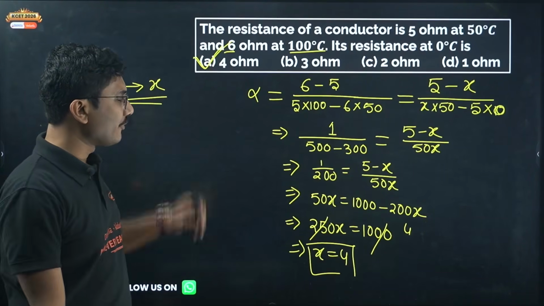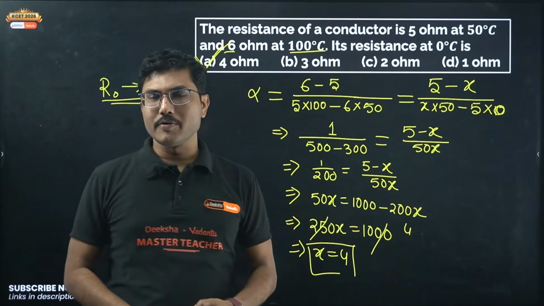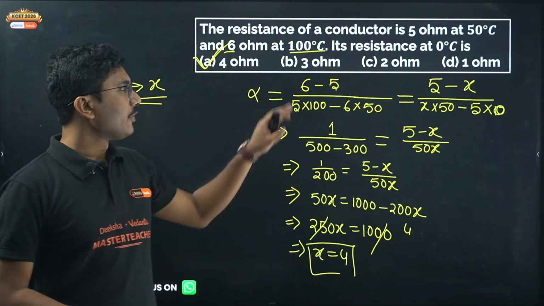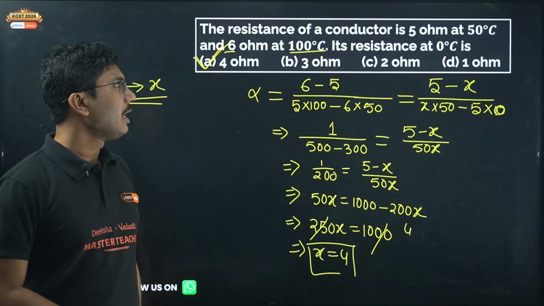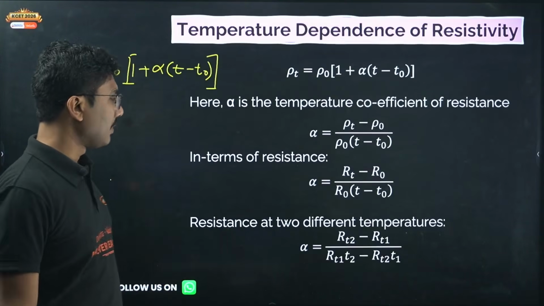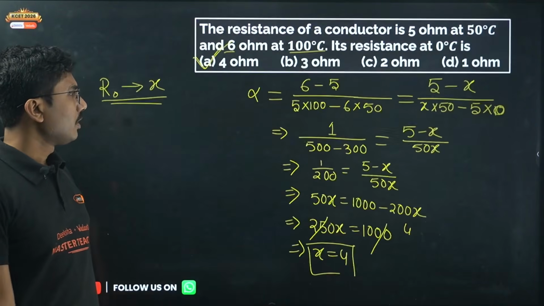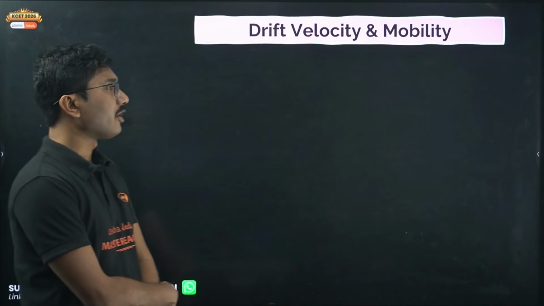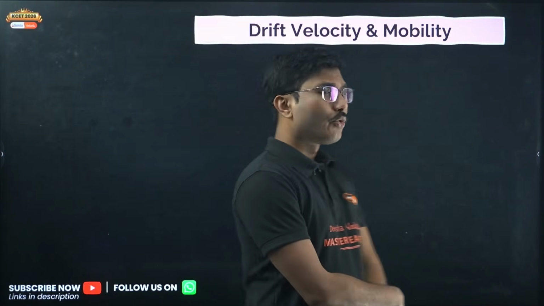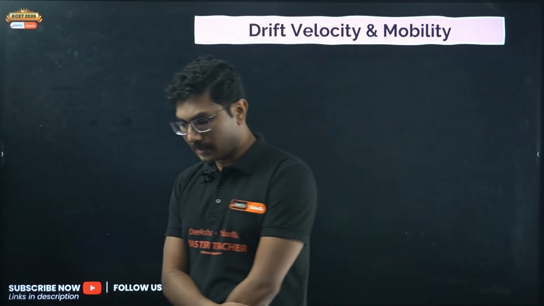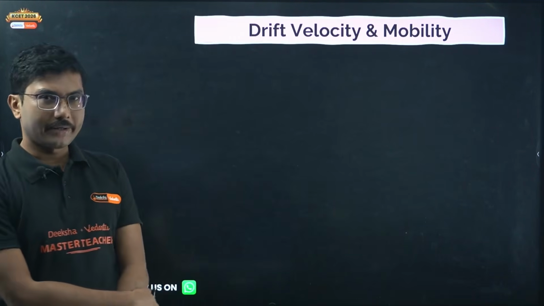Now this is an easy question. In the exam, suppose you find a slightly tricky question, you should remember this formula. This formula is very handy to remember. Okay, now let's move on to the next portion. Drift velocity and mobility. There we have some relations to remember. Based on these relations you might see some questions.